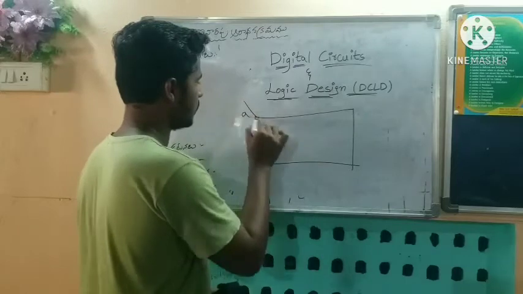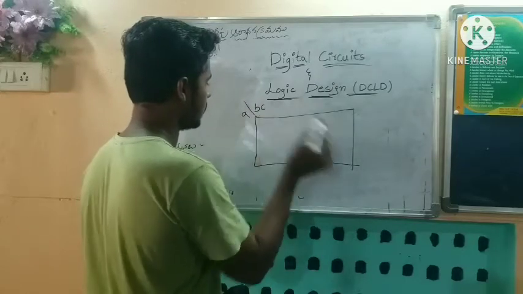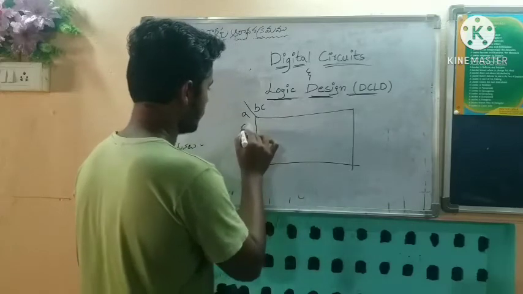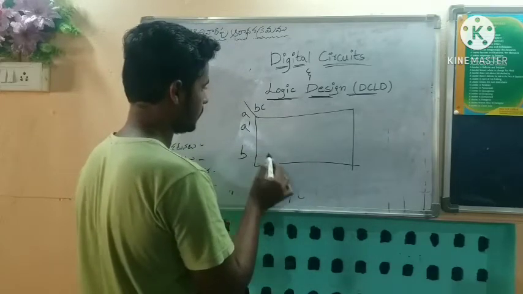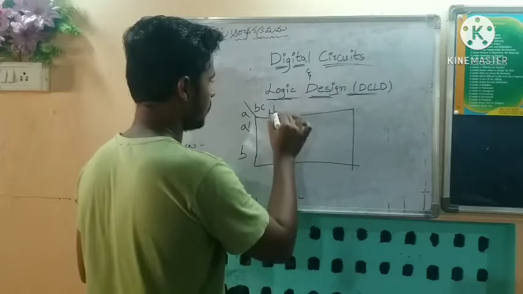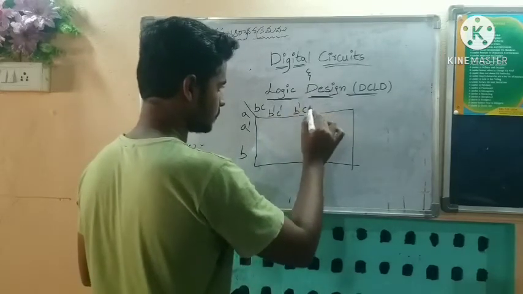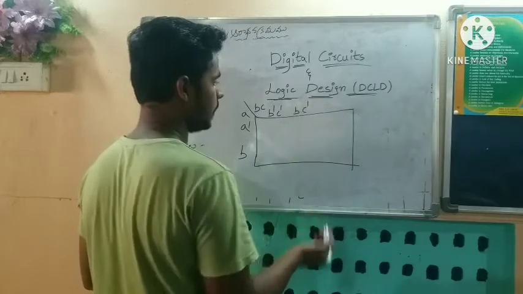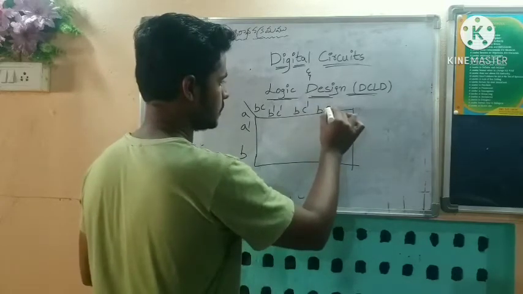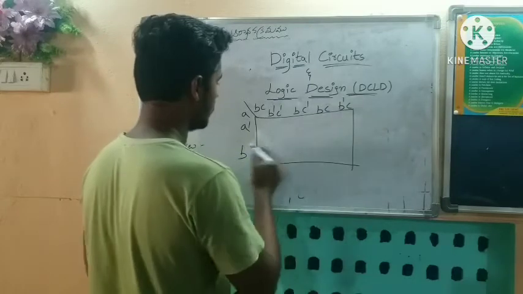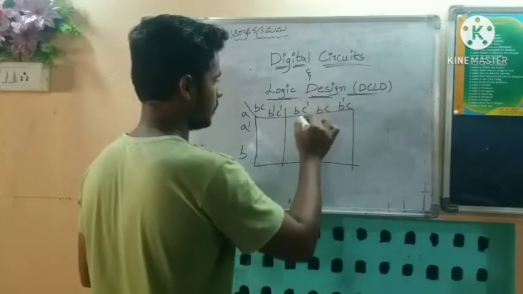Here A is one input and B and C are the other inputs. Under them: B complement C complement, B complement C, B C, and B C complement, in the Gray code order. Like this we get the output.